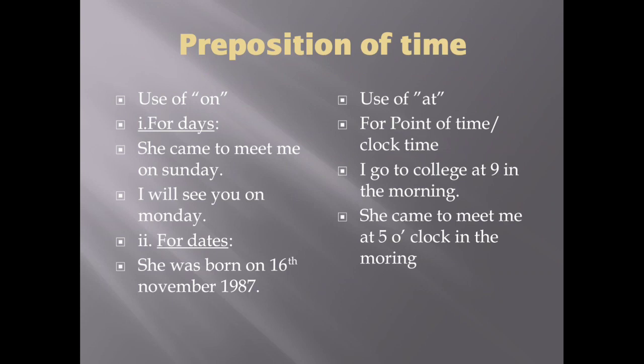So for days we use preposition on and for dates also we use preposition on. For instance, she was born on 16th November 1987. So we can see in this sentence year is also coming, like 1987 is year, but we should not get confused with the presence of year here, and we should not use in instead of on. What we have to see is the date, and when we see the date we will use preposition on before the date. So for days and dates we will use preposition on.